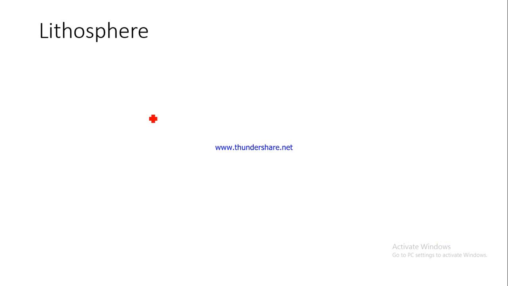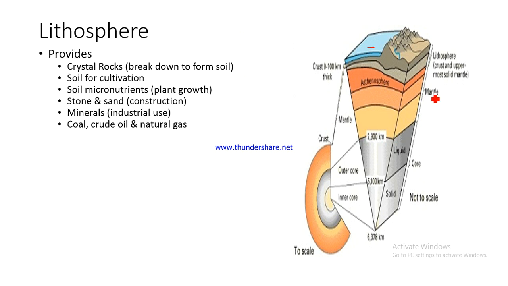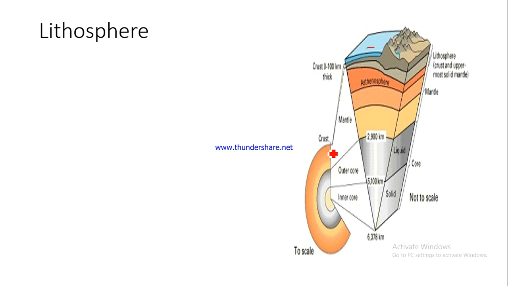Okay, now let us talk about the lithosphere. This is a diagram of the lithosphere, we are somewhere here, on the surface. But you can understand that the lithosphere consists of the land part which forms the earth. If you look at the various layers which are there, the topmost layer is called the crust, and we basically live on the topmost part of the crust. So the land beneath our feet is basically the topmost part of the crust.